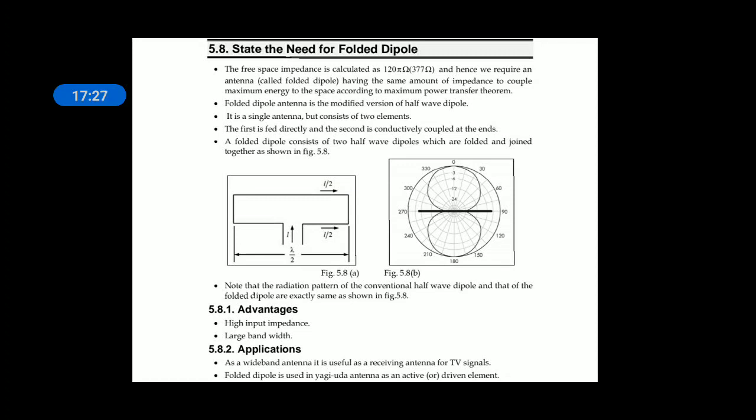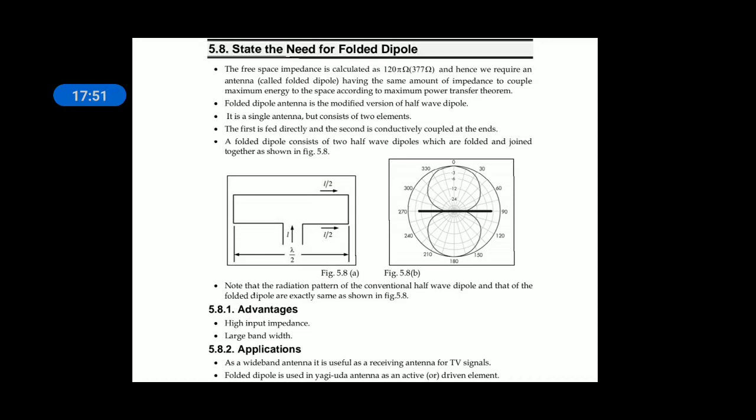The formation of a folded dipole is in such a way that a half wave dipole is arranged and parallelly one more half wave dipole is also arranged, and its radiation pattern is the figure of 8. So it is a modified version of the half wave dipole. It is a single antenna but consists of two elements.